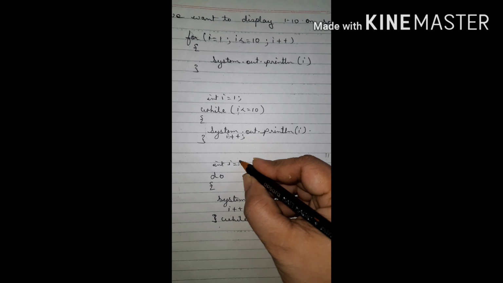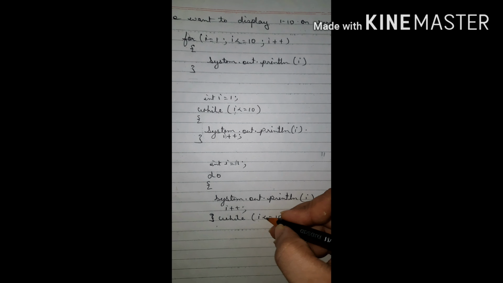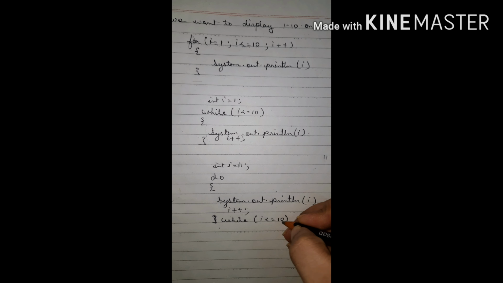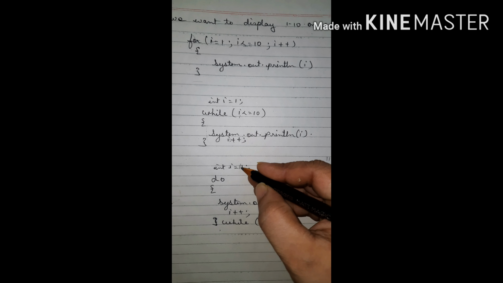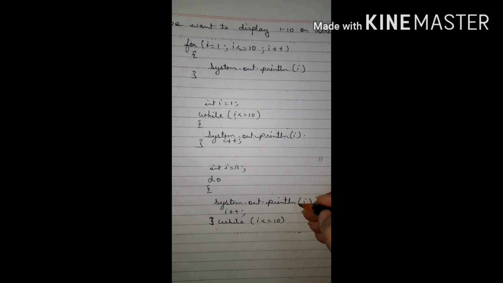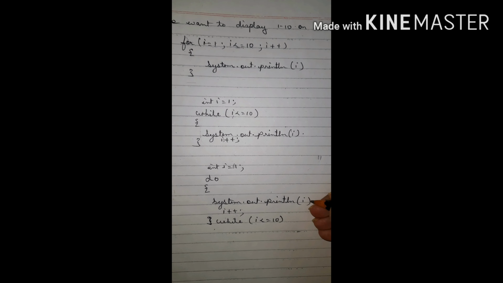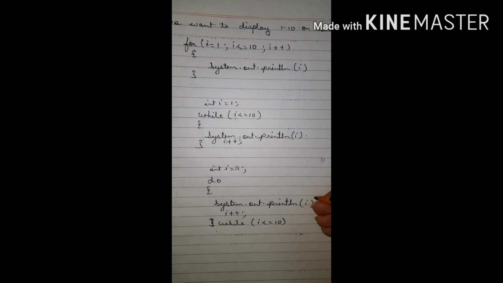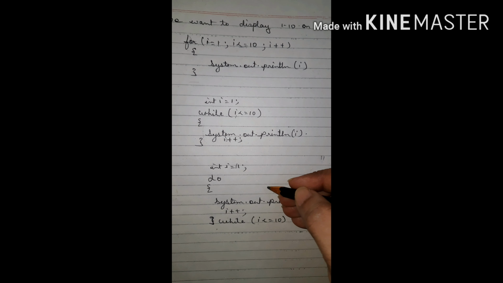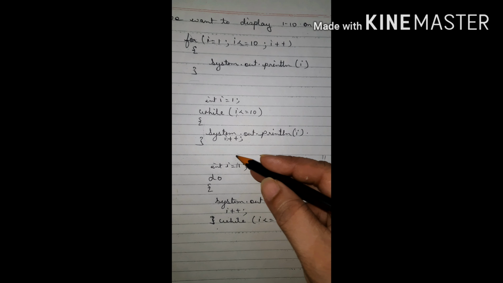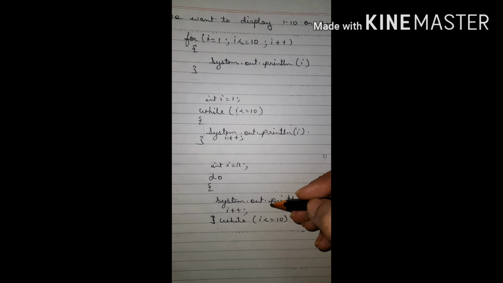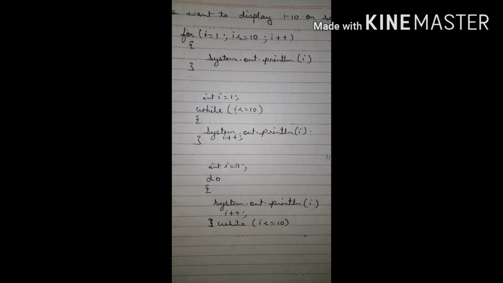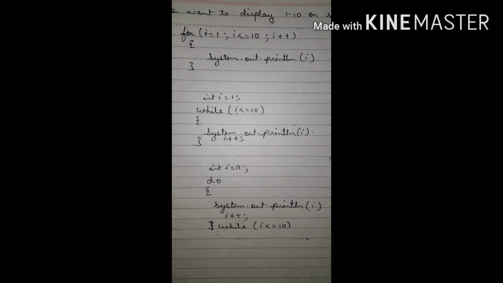Though the condition is false, because we are checking I less than or equal to 10, but here I gave the I value as 11, still it entered and displayed the value. So in case of exit control loop, though the condition is false, since I is 11, it will enter once and it will give you the output.